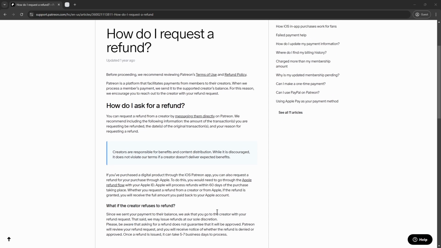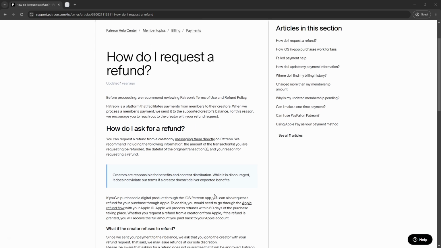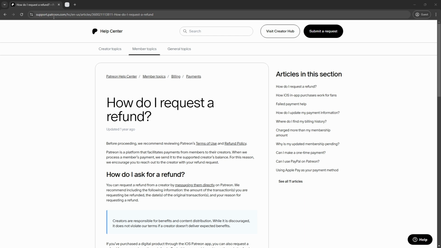If the creator refuses, Patreon may issue refunds at their discretion, but it is not guaranteed. Refunds take 5 to 7 business days once approved. So for more details, you can visit the Patreon support page at support.patreon.com. So basically that's it.